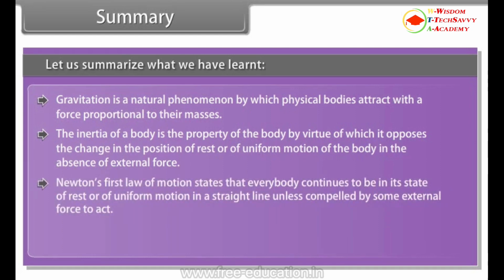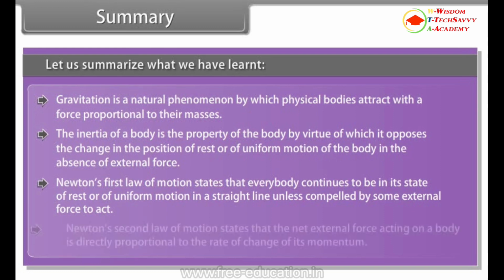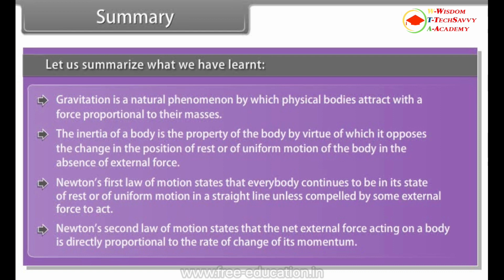Newton's first law of motion states that every body continues to be in its state of rest or of uniform motion in a straight line unless compelled by some external force to act. Newton's second law of motion states that the net external force acting on a body is directly proportional to the rate of change of its momentum.